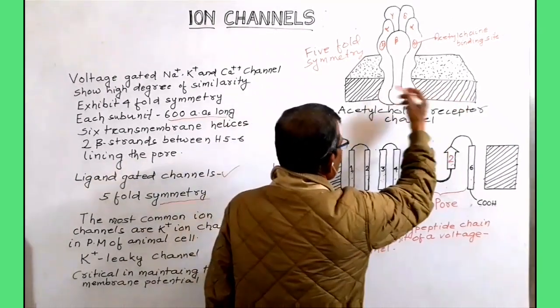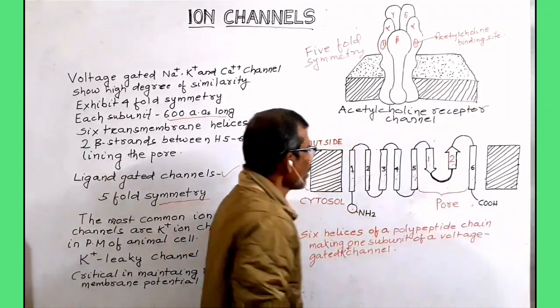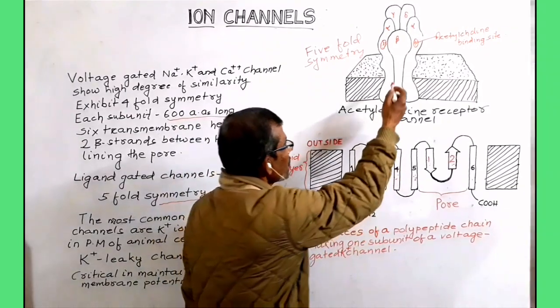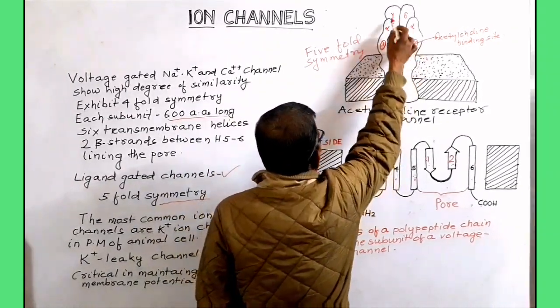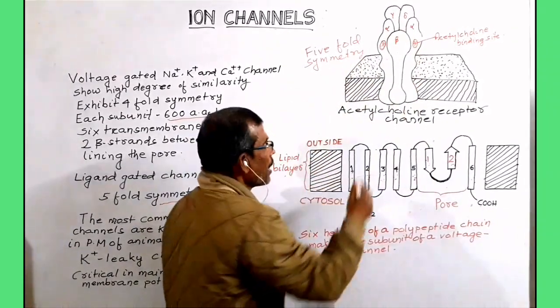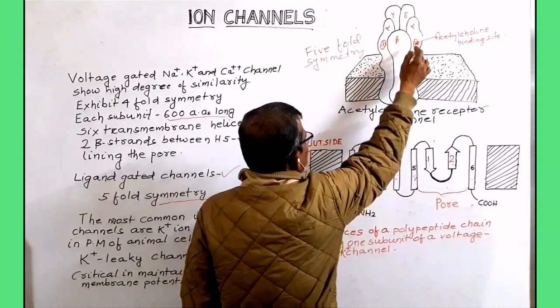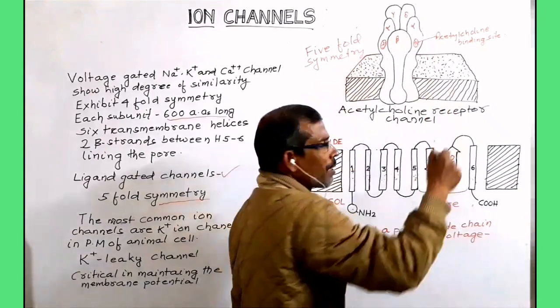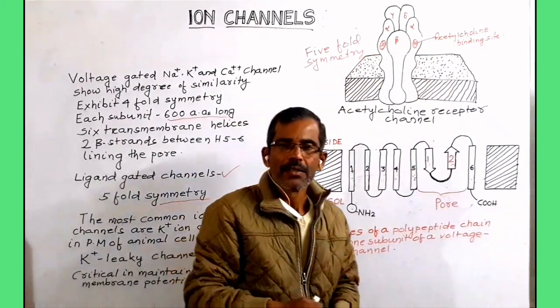This figure shows the structure of an acetylcholine receptor channel. In this channel you can see that there are 5 subunits, and the subunit contains a specific binding site with which the acetylcholine can bind and activate the channel.